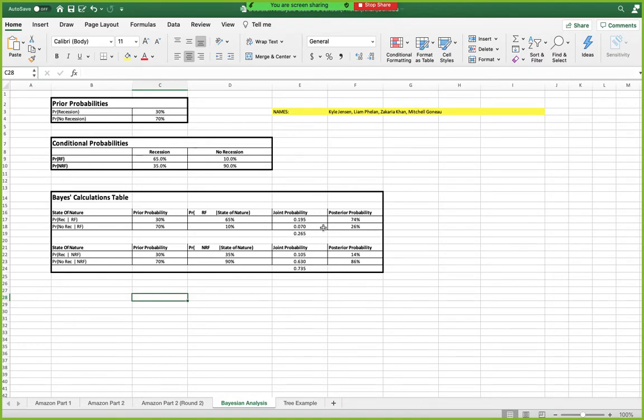And when you add those up together, you come out with that. And then once you finish that, you move on to the posterior probability, and you get that by using your initial percentages, the prior probabilities, and plugging them back through the conditional probabilities using the Bayes analysis.